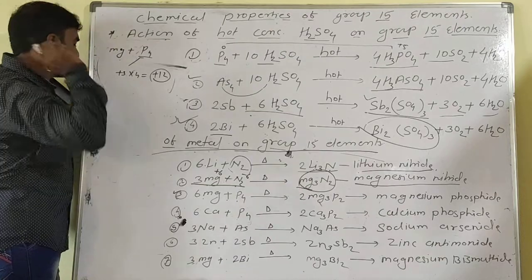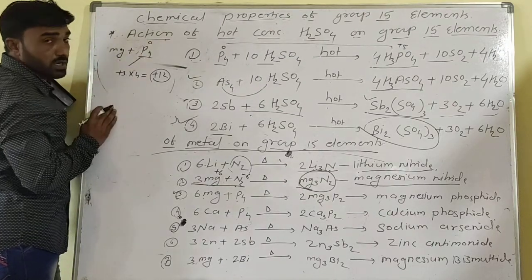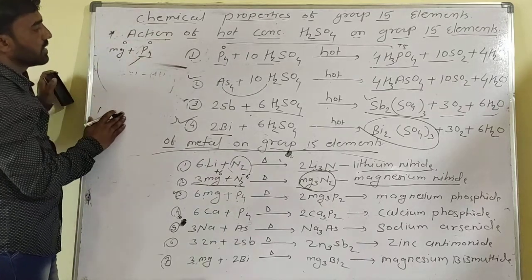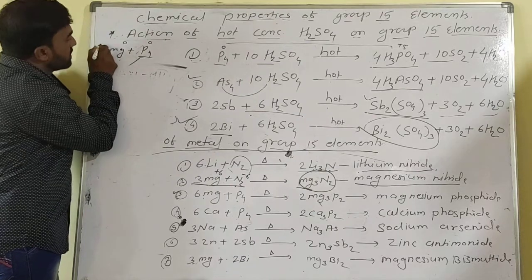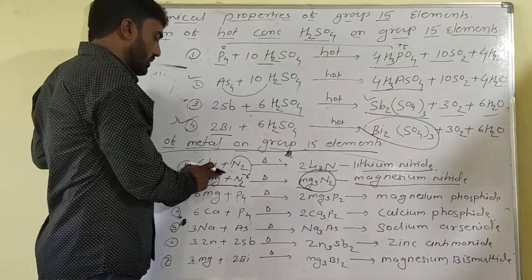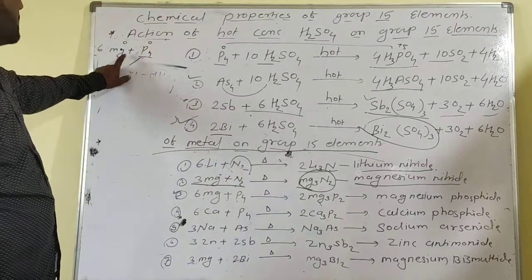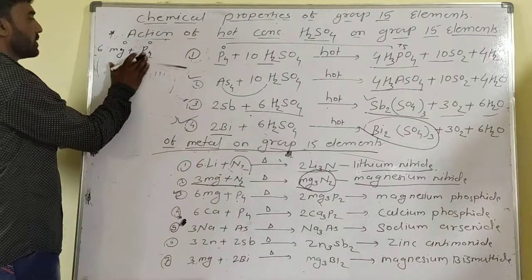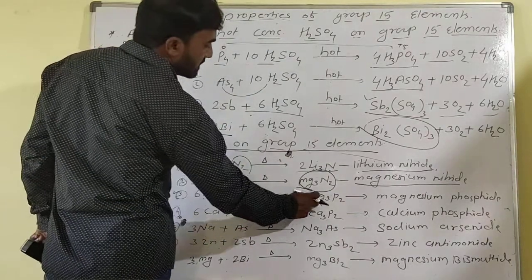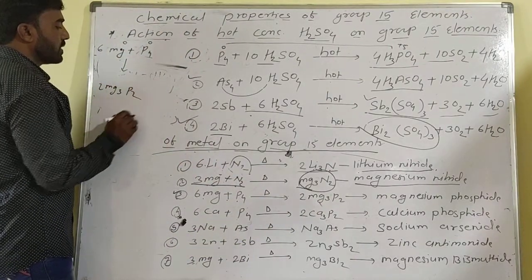This means the capacity for forming bonds. Generally these are zero, neutral, so these are also neutral in the free form. So Mg plus P4 is converted into 3Mg, 2Mg3P2. 2Mg3P2 molecules are formed.